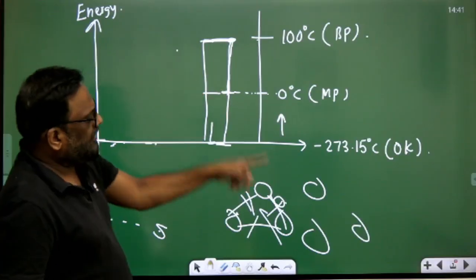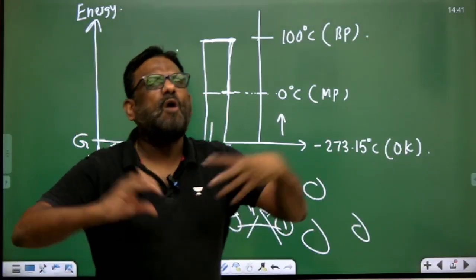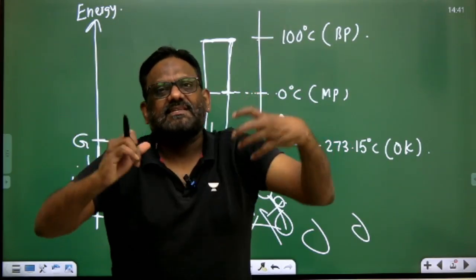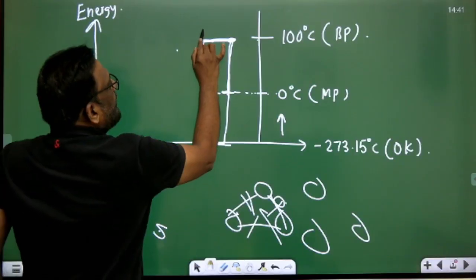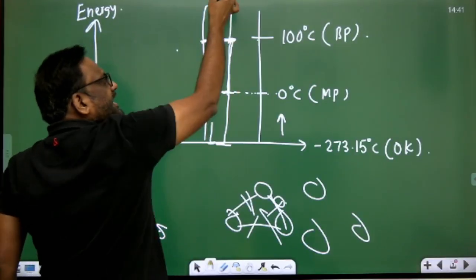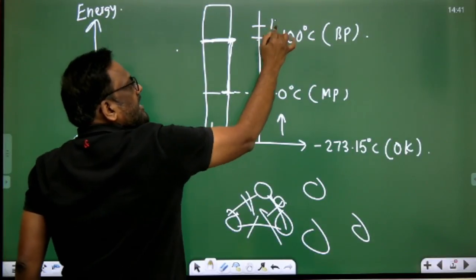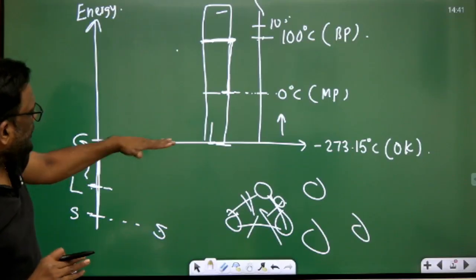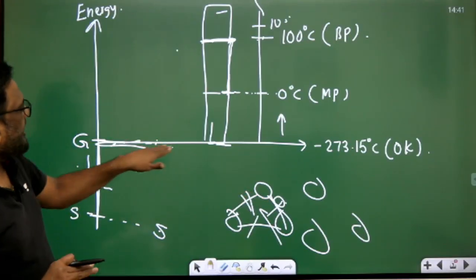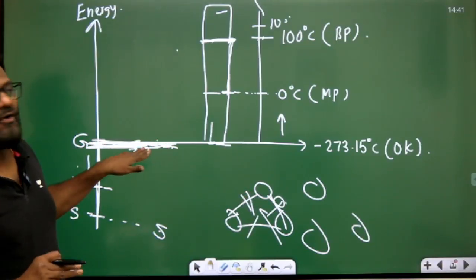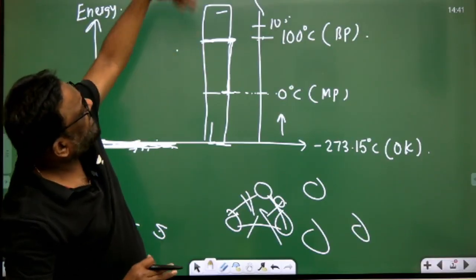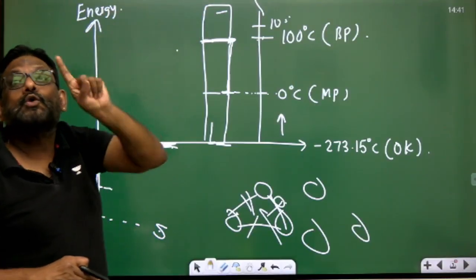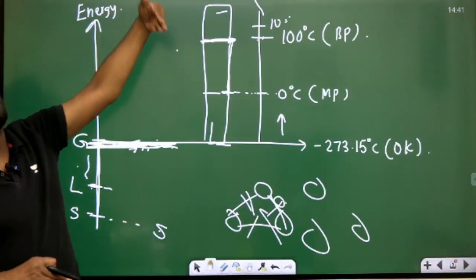So from now on, when you supply heat, there are no bonds, therefore the molecules move randomly, the kinetic energy increases, and thereby again the temperature increases. So the kinetic energy is increasing, which means the temperature rises from 100 to 110. There is no potential energy, since it has already reached the gaseous state. For the gaseous state the potential energy is zero. Therefore, from here on, the supplied heat will result entirely in change in temperature but no change in the phase, because the phase change is complete.